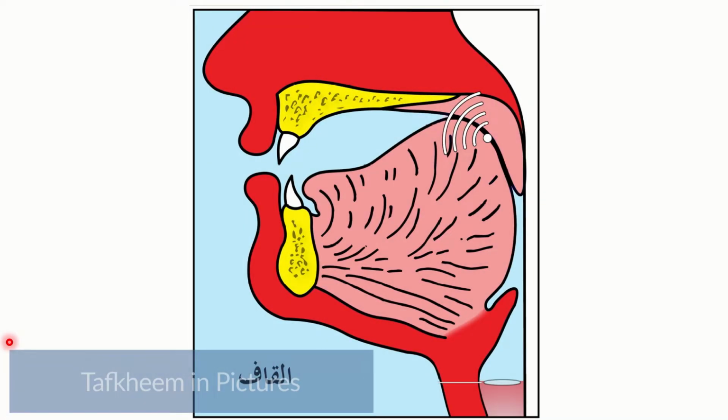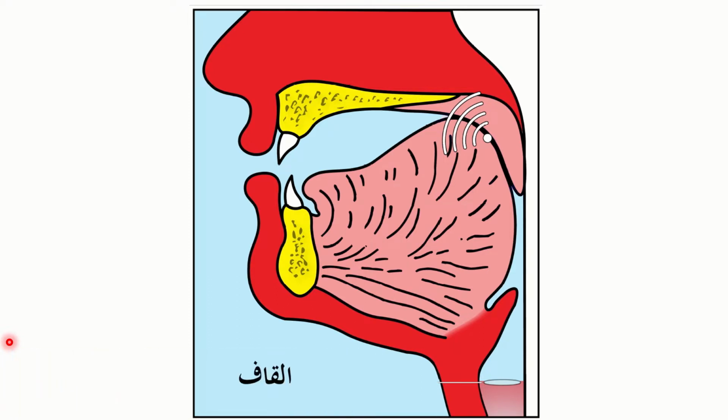So this is a couple of slides to explain Tafkhim pictorially. If we take the letter Qaf, we say Qa, and the direction of the sound goes upwards, so the sound rises towards the top of the palate. Look at the green arrows here: the sound rises towards the top of the palate, hits the dome of the palate, and then reflects back in the form of an echo, and that is the sound of Tafkhim that comes out with a letter. So the direction of sound going upwards is the characteristic of isti'la.